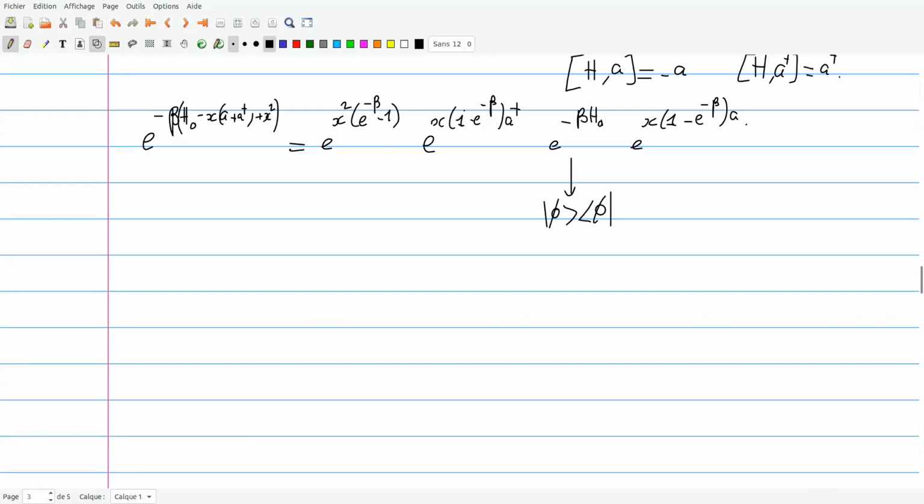And now beta tends to infinity, so you see that this factor tends to 0, so I get e to the minus x A dagger. Sorry, no, there is no minus. And e to the xA. And now this factor tends to e to the x. And so what do you recognize here? You recognize the projector on a state which I could denote by x.